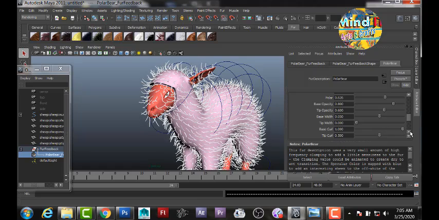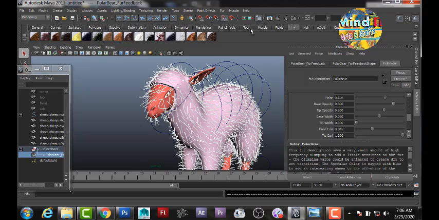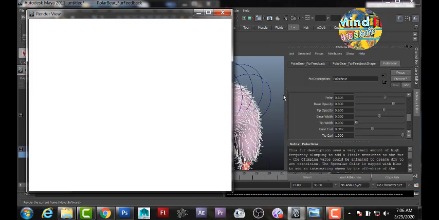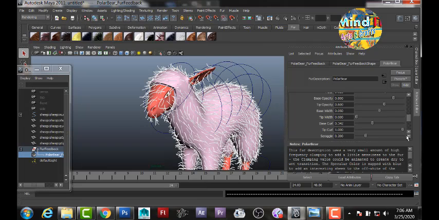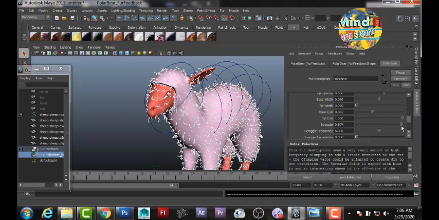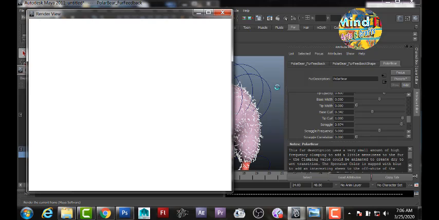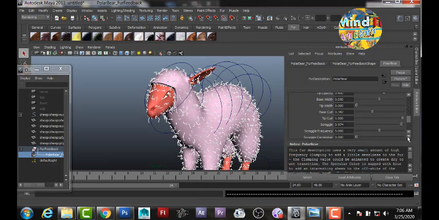Although a preset with the name sheep is also given here, I prefer to do it myself, and I want to show you how you can modify a fur. So I have chosen the polar bear fur and am modifying it into sheep fur. Now it seems to be pretty good, but you can see there is a lot of hair on the face, which doesn't need any hair.